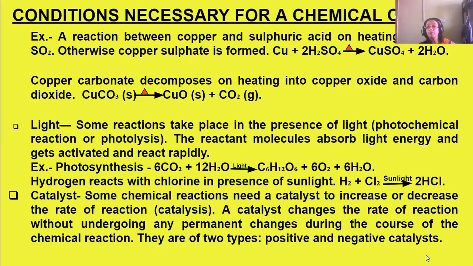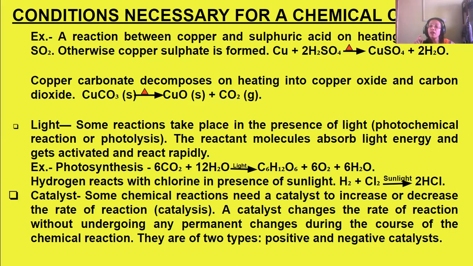Another condition required for a chemical change to occur is light. That is also a form of energy. The photosynthesis process, which the plants perform to produce food for us, and for the plants also, requires light.